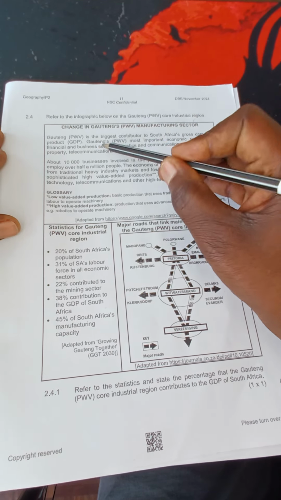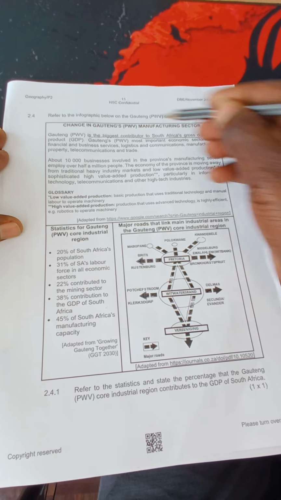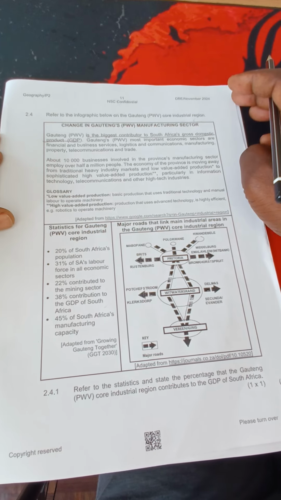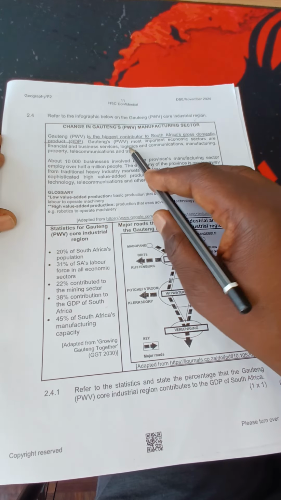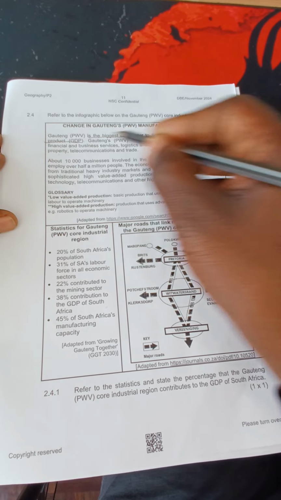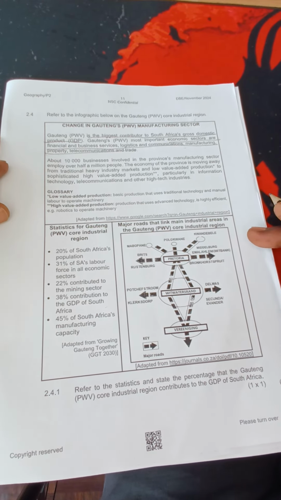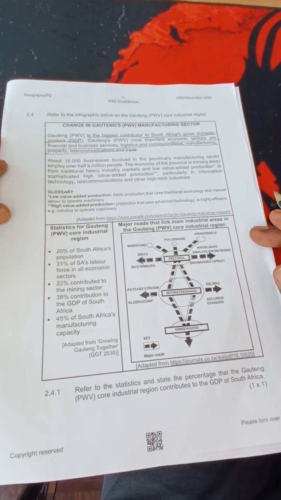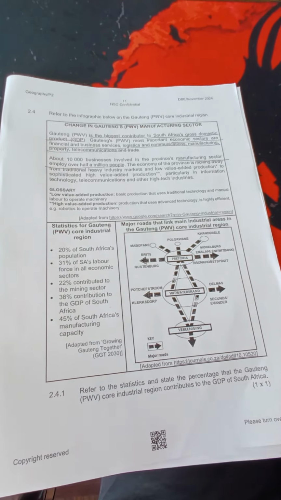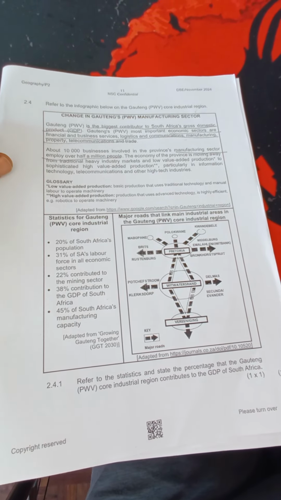Gauteng PWV is the biggest contributor to South Africa's gross domestic product; you are supposed to know that. Gauteng's most important economic activities are financial and business services, logistics, communication, manufacturing, property, telecommunications, and trade. These are the main economic activities in the PWV. About 10,000 businesses involved in the province's manufacturing sector employ 500,000 people, so they are contributing to employment creation.